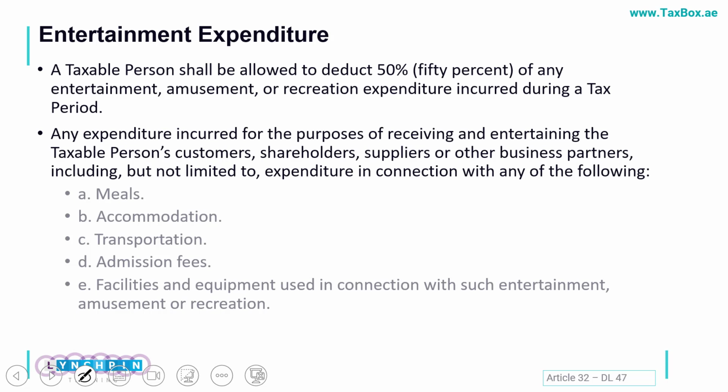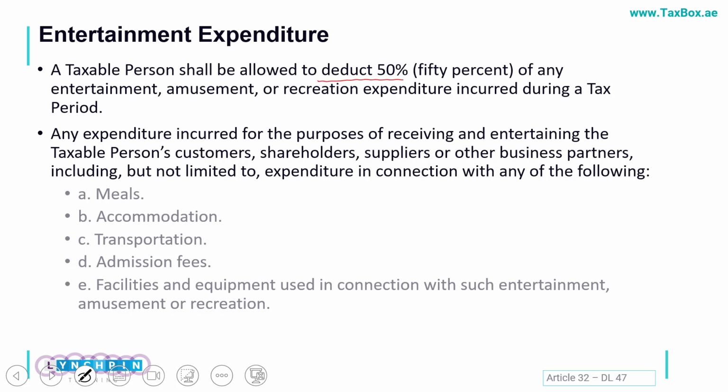Afterwards we have another interesting expense, which is the entertainment expense. There are quite a few expenses which the business will incur to expand the business, but unfortunately only half of the entertainment expenses can be claimed.